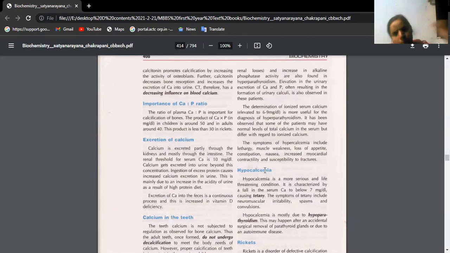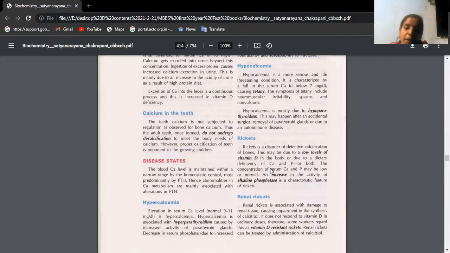It's not good. It may lead to the formation of kidney stones. Other symptoms we see if high calcium levels are there: the person becomes weak, that is lethargy and muscle weakness. He doesn't feel like eating, that is loss of appetite, constipation, nausea, and increased myocardial contractility. From the bones, calcium is being mobilized, right? That's the reason bones become susceptible to fractures.